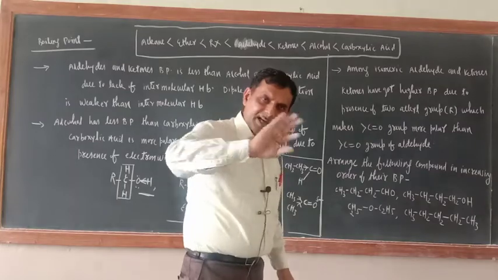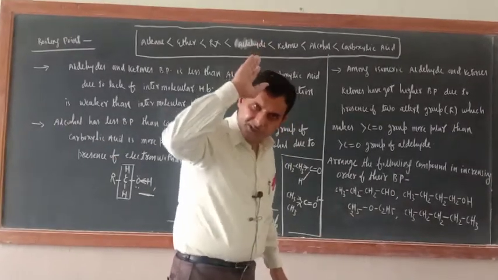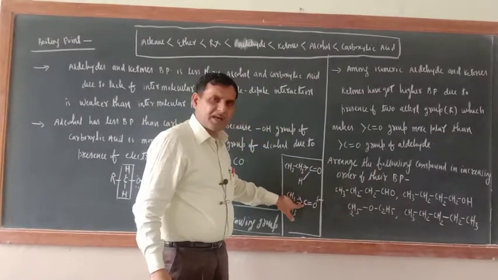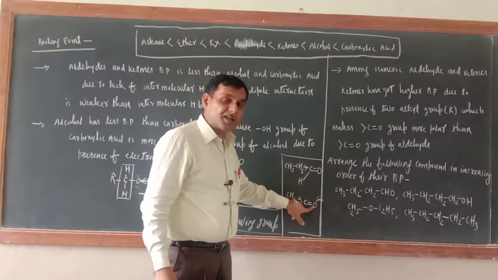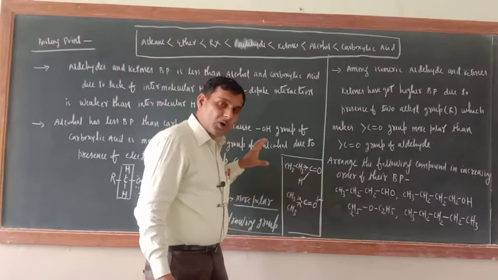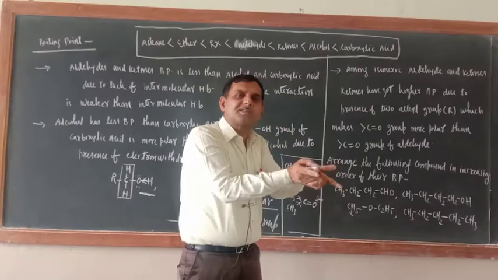At one center electron density should be more, meantime at the other center electron density should be less. So actually directly these alkyl groups are giving electron to this carbon atom, but the electronegativity of oxygen is more than carbon. So all these pushed electrons will be concentrated toward the oxygen.